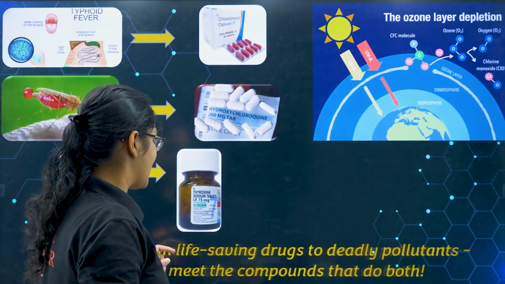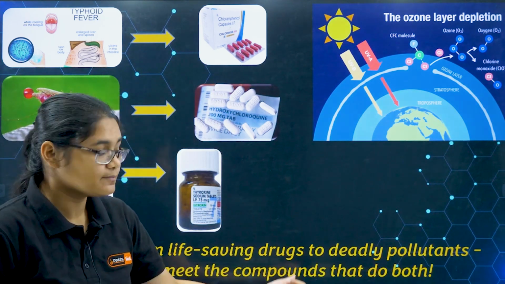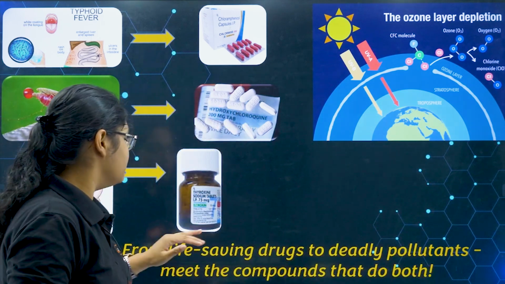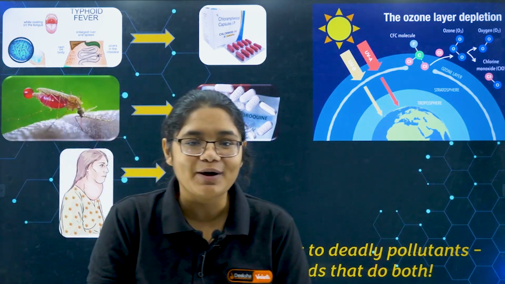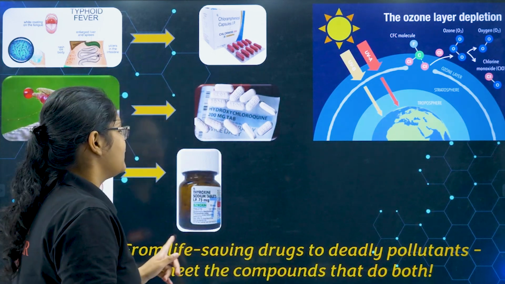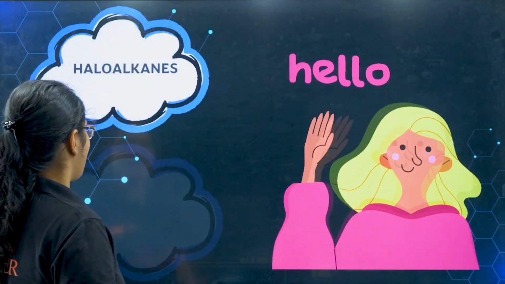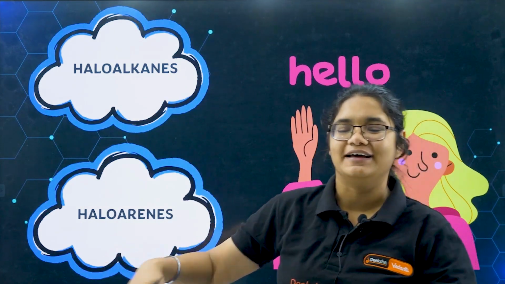So I can say that from life-saving drugs to deadly pollutants, meet the compounds that do both, and these compounds are called haloalkanes and haloarenes. So let's meet them. We are saying hello to two compounds, haloalkanes and haloarenes, in this chapter. So basically, what is a haloalkane? What is a haloarene? A very basic definition.